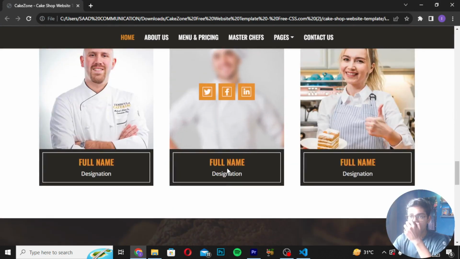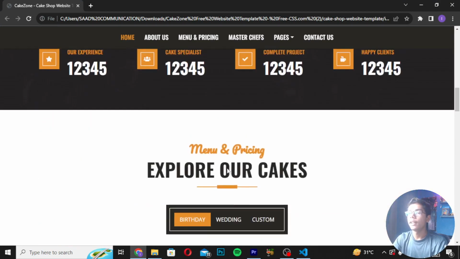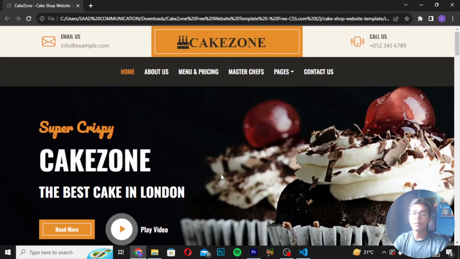Our project is ready, which is the cake application. You can see we have successfully created this amazing cake application through blockchain, Solidity, and Ethereum. We have not used any styling library in this project. We have only used the backend work of blockchain, Ethereum and Solidity to create this cake application. You can see how good looking it is. We are getting all the interface looking really awesome, like the email section at the top, at the banner side, then the cake zone written here with the cake logo, which is looking good.